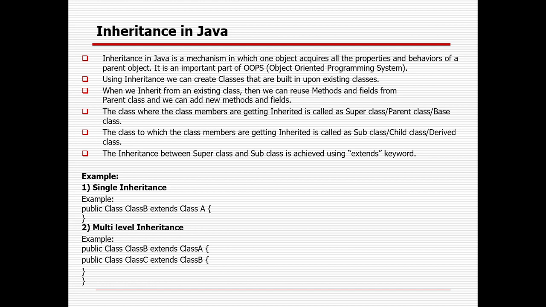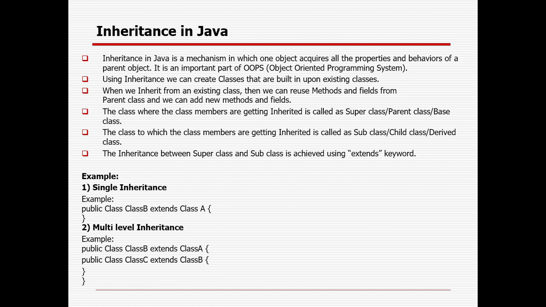In the child class we can add more new variables or new methods. The class whose members are getting inherited is called the superclass, parent class or base class; anyone can use any of these names. The class to which we inherit the properties is termed the child class, subclass or derived class.